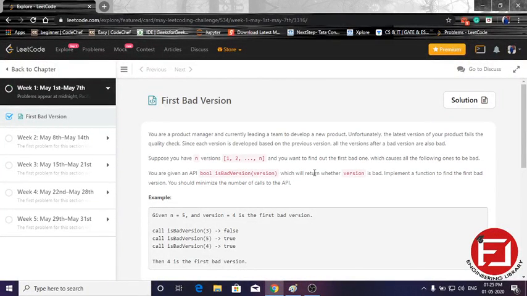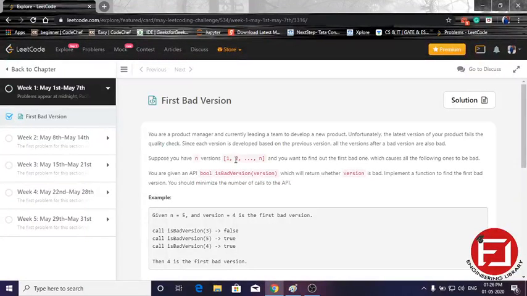Hello everyone. So today we are going to solve the first day question of the LeetCode May challenge, and the name of the problem is First Bad Version. The question simply says that it will give an array. Simply we can call it an array in which there is an element like this. Suppose we have n versions, 1 to n. You want to find out the first bad version.